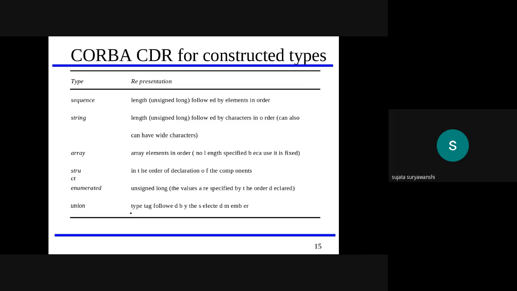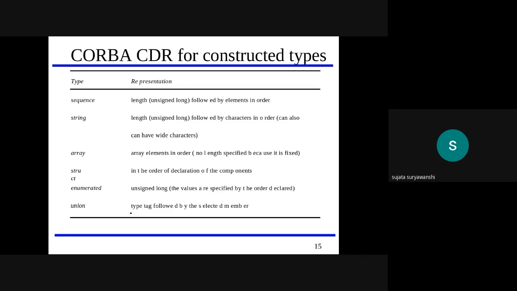It is used for the declaration of the component. It is used to declare the component. Then enumerate is also used. It is used for unsigned long, that is, the values are specified by the order declared.